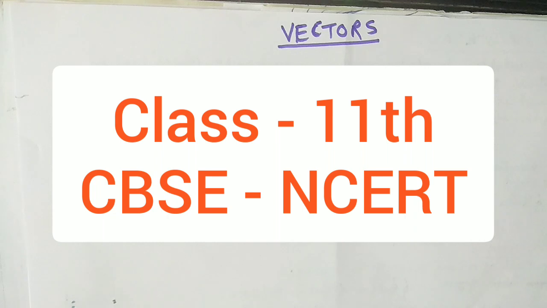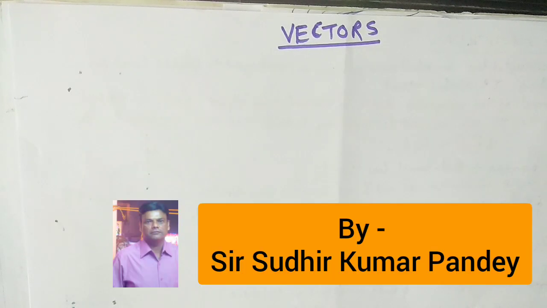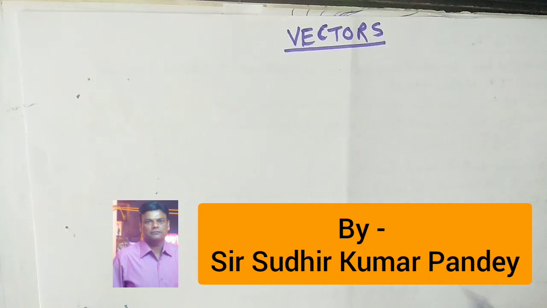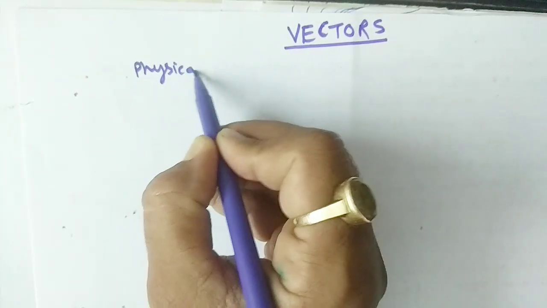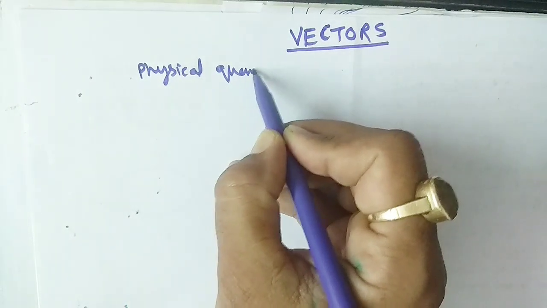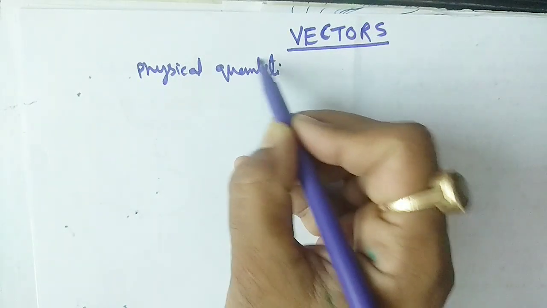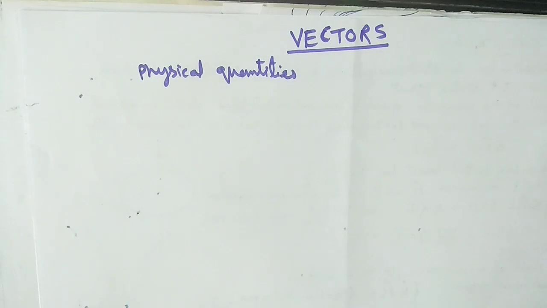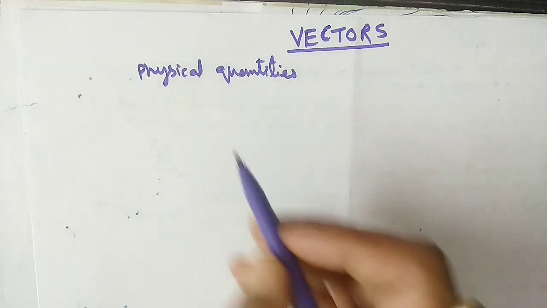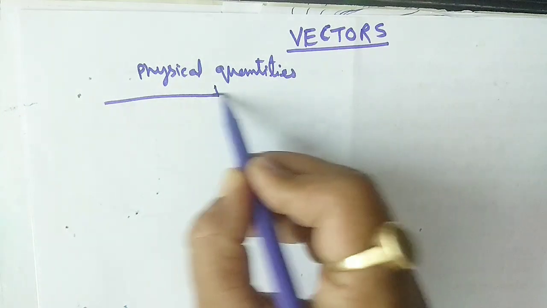Students, let's try to understand what is the vector. All the physical quantities can be categorized in two parts, that is the scalar quantities and the vector quantities. All physical quantities, meaning pressure, force, temperature, density, etc., all can be categorized in the two parts.